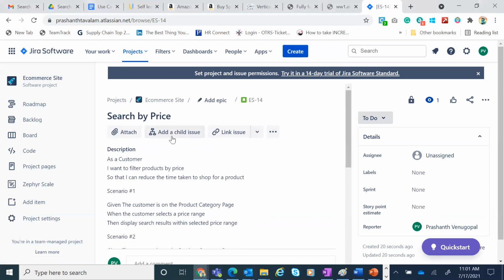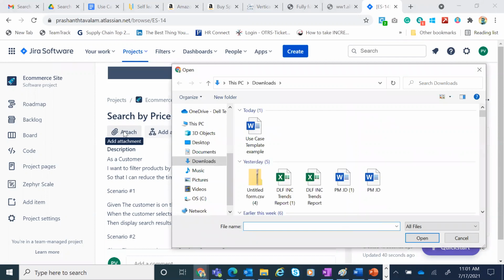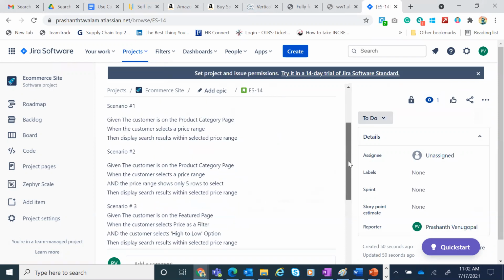In addition to this, you can link this to another story. It could be add child issue. Then you can add a lot of attachments. In the attachment is where you're going to add your process map and wireframes. Wireframes are nothing but mockups or screens. Process maps tell you the entire process flow. And sometimes you can also add some business rule document, etc. to this. Then you can also link.